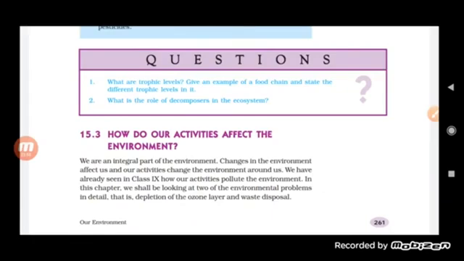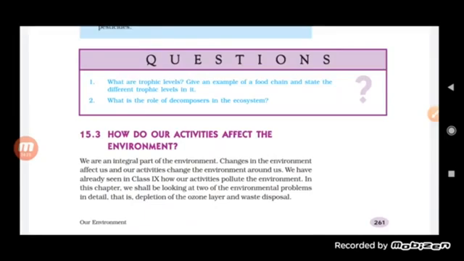Like we have seen right now, the grasses or the bushes are eaten by the deer, and this deer is eaten by the lion. So the producer is the first trophic level, which is the grasses or bushes. Then the second trophic level is the primary consumer, which is the herbivore, the deer, and it is again eaten by the lion. So the lion will be the tertiary consumer, or third trophic level.